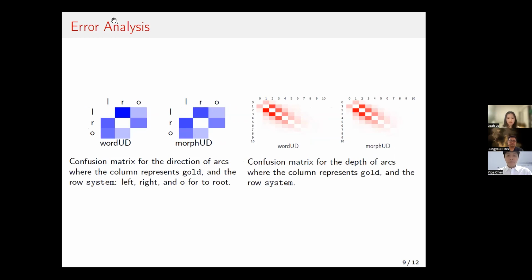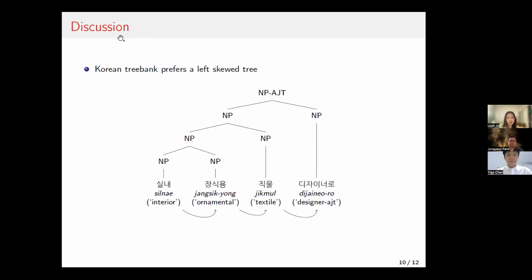So the most frequent errors for both morph UD and word UD were that we predicted a distance of 2 when the actual distance was 1. This is a relatively more common feature in Korean, because compared to English, which has more right-skewed noun phrases, Korean has more left-skewed ones. So you can see that the words are modifying immediately preceding words.